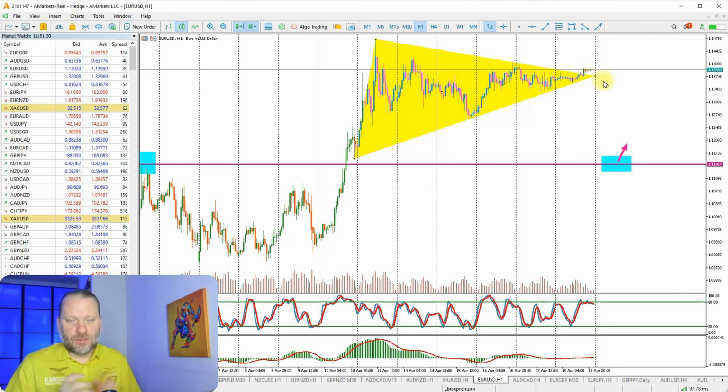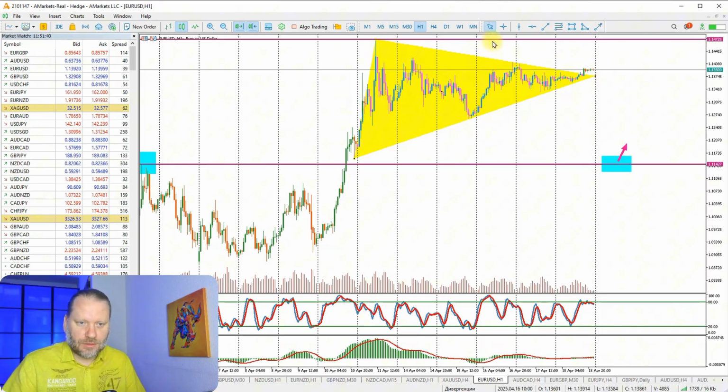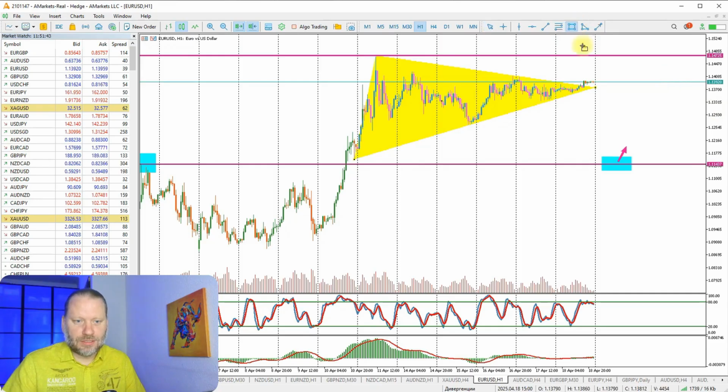According to the classical theory of technical analysis, a triangle is a continuation pattern, so most likely the price will continue to move further. If it continues, then we have a maximum here, which should not be forgotten. This maximum, although weak, is still a resistance, and from it you can sell short-term and profit from the downward correction. The euro will now be somewhat similar to gold in its growth, because the rise of gold and the rise of the euro are supported by the decline of the dollar.